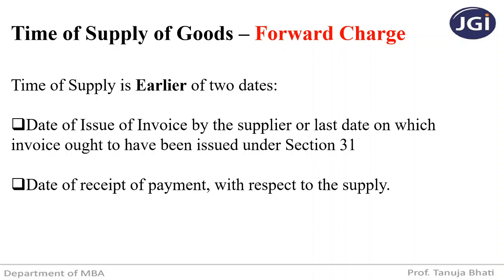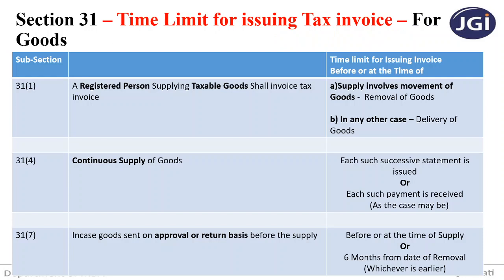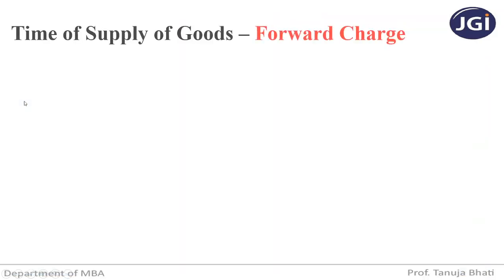Section 31 says that if it is a registered person supplying taxable goods, and there is a delivery movement of goods, then when is the time limit to issue the tax invoice? At the time of movement or before that. And in any other case, it is going to be the delivery of goods, the time that you are delivering the goods. So keep this section in mind.